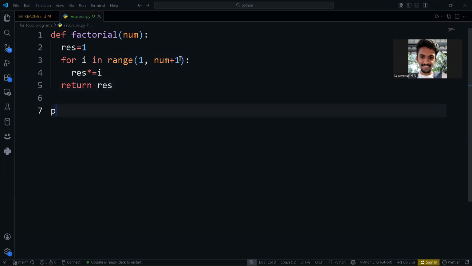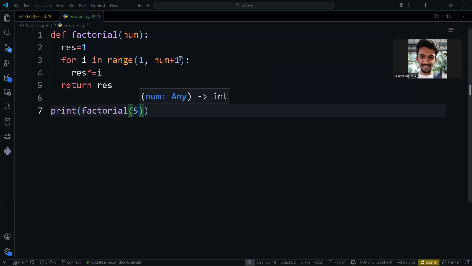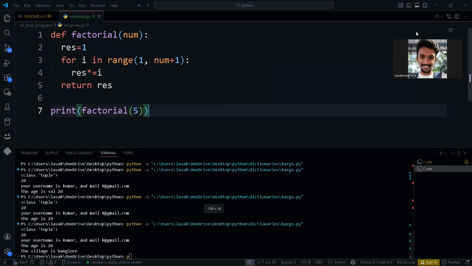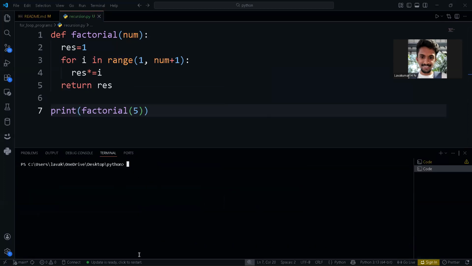Now let me call print factorial of 5. What is the factorial of 5? In general, 5 fours are 20, 20 threes are 60, 60 twos are 120. 120 should be our answer. Let's clear this and run it again. See, here 120 is the answer.